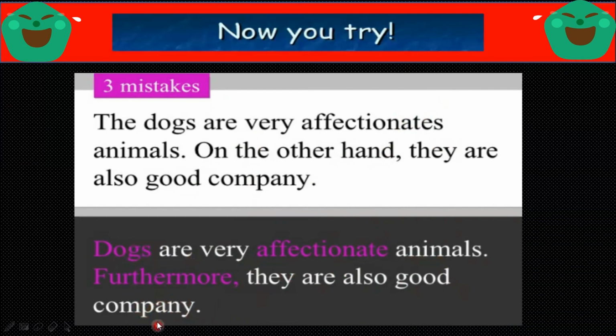Instead of "on the other hand", we will use "furthermore". They are also good company. Instead of "the dogs", you will use "dogs", because you are talking about a class. Dogs are very affectionate animals. Furthermore, they are also good company.